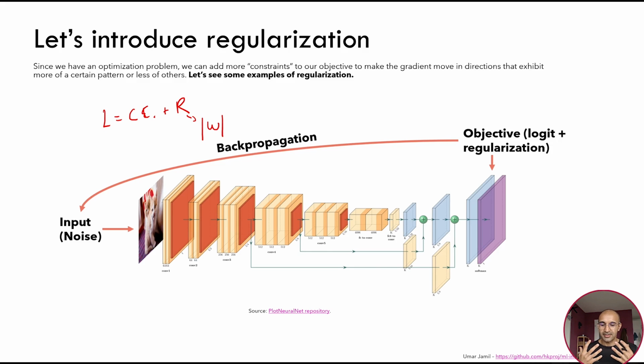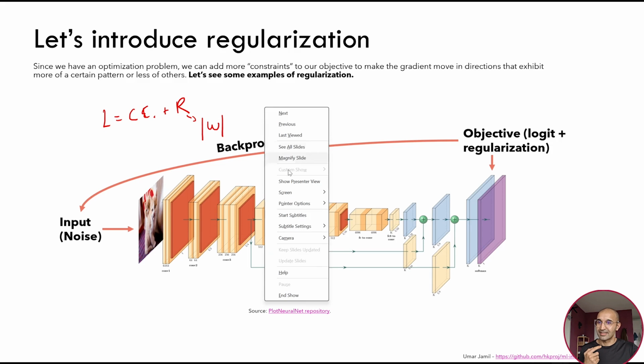So regularizers are particular constraints that we add to the loss function to make this optimization process happen in particular ways, to add some constraints to this optimization problem. And this is what we can also do in our optimization problem.